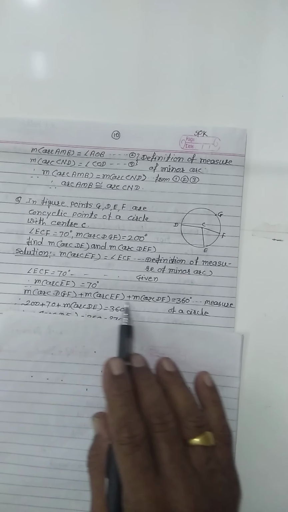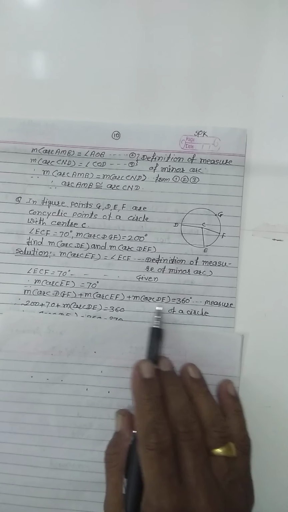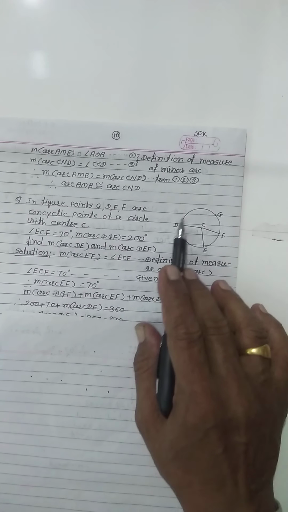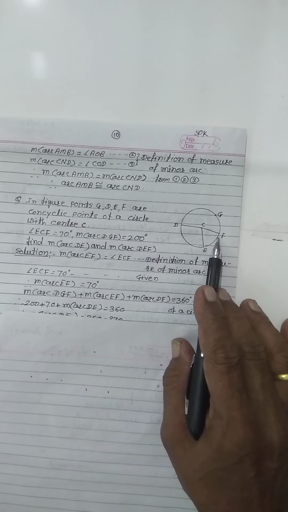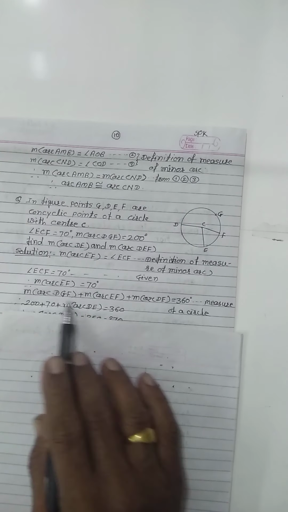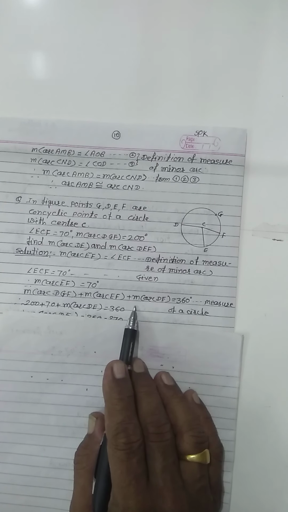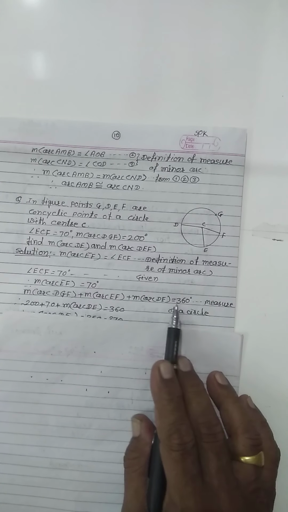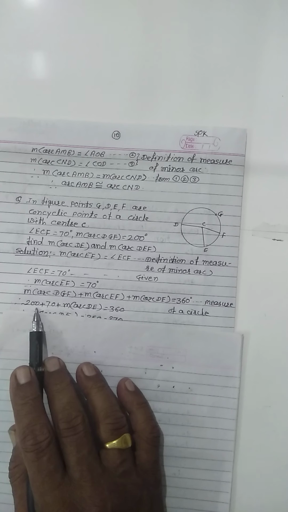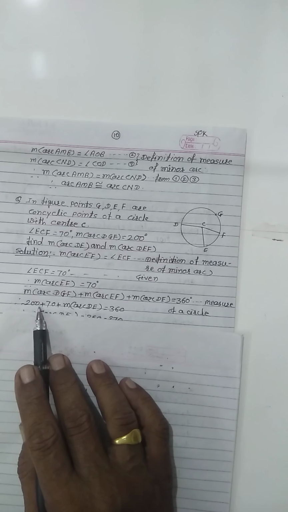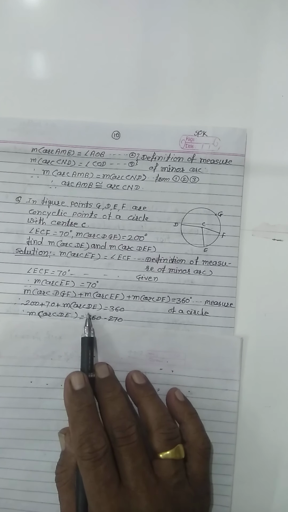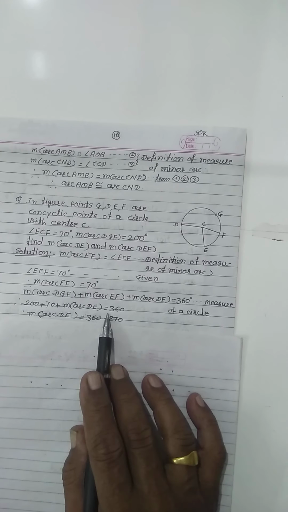Then the sum of these three arcs equals 360. That is, the measure of arc DGF plus the measure of arc EF plus the measure of arc DE equals 360, the total measure of the circle, by the arc addition property. Now write the values: arc DGF equals 200 and arc EF equals 70 degrees, plus the measure of arc DE equals 360.